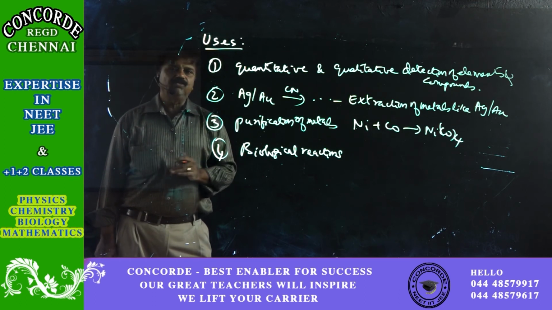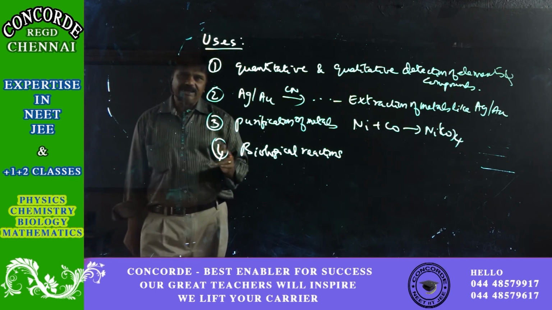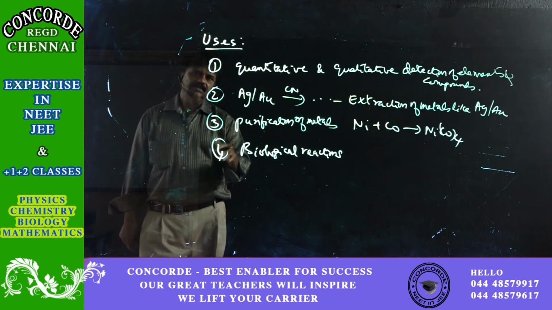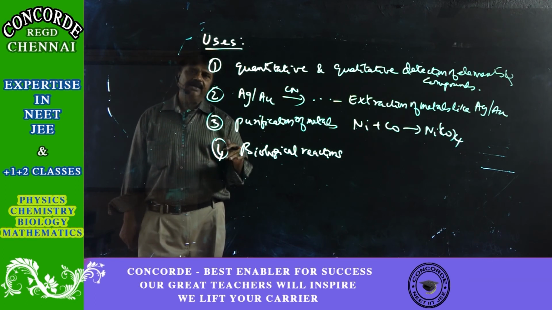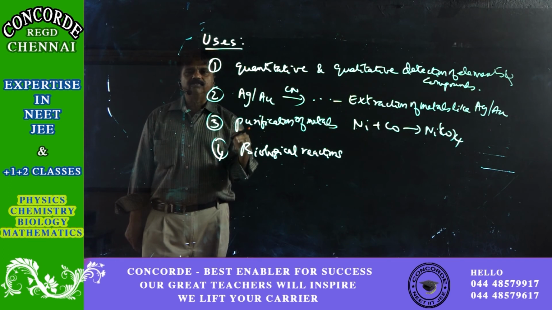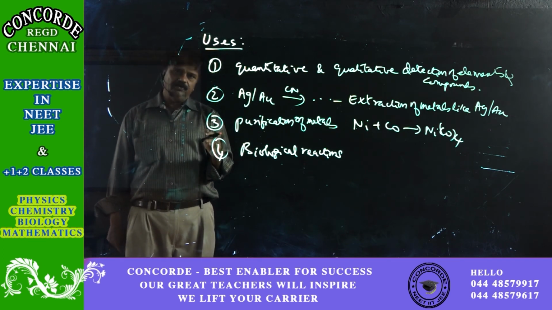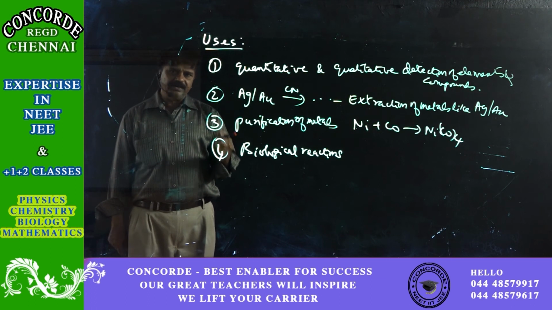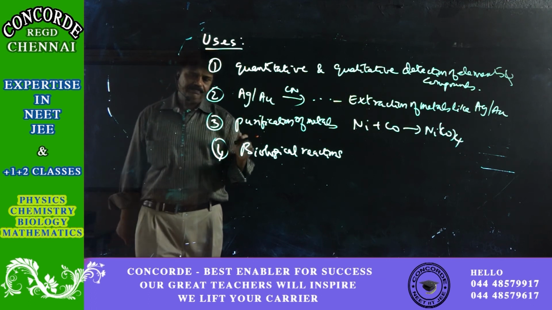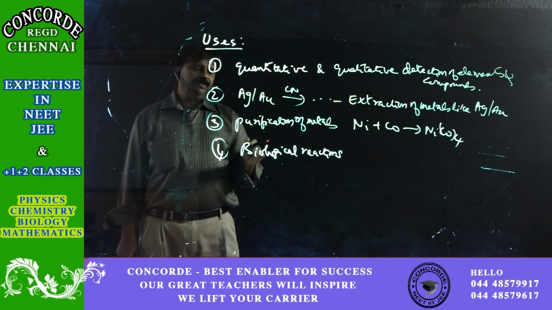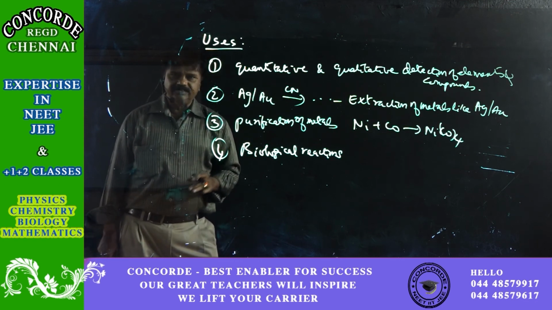And similarly, hemoglobin contains iron with globulin. So this hemoglobin itself is a coordination compound, and it is very much responsible for transportation of oxygen from the lungs to the different places of our body. Okay, so that is in the biological reaction.